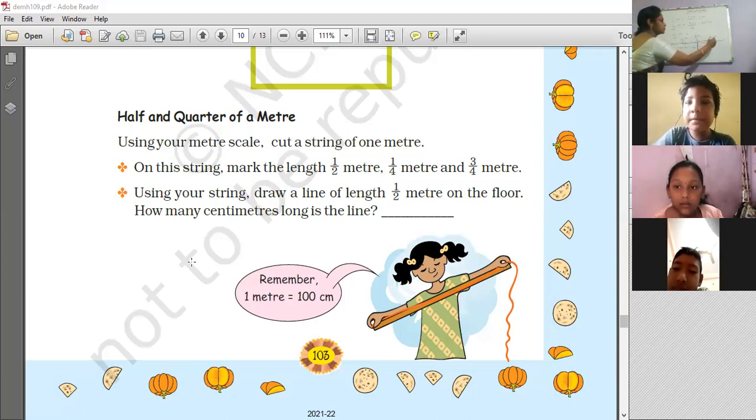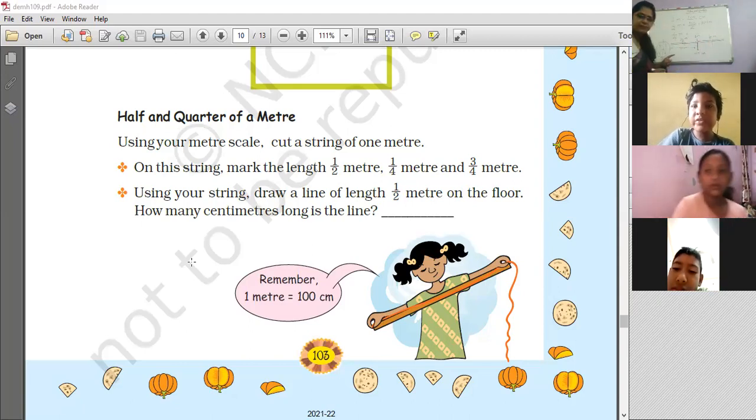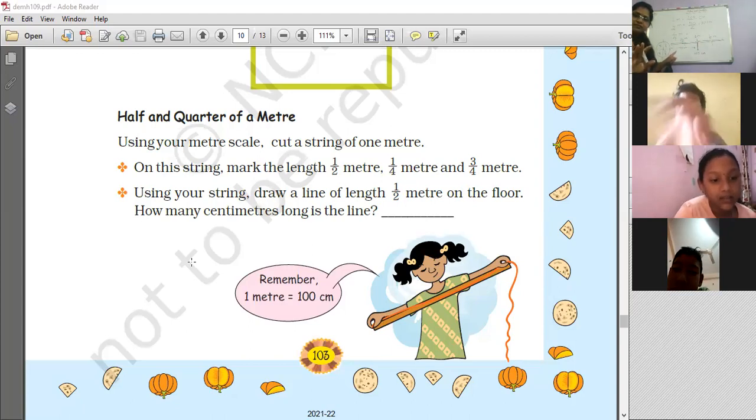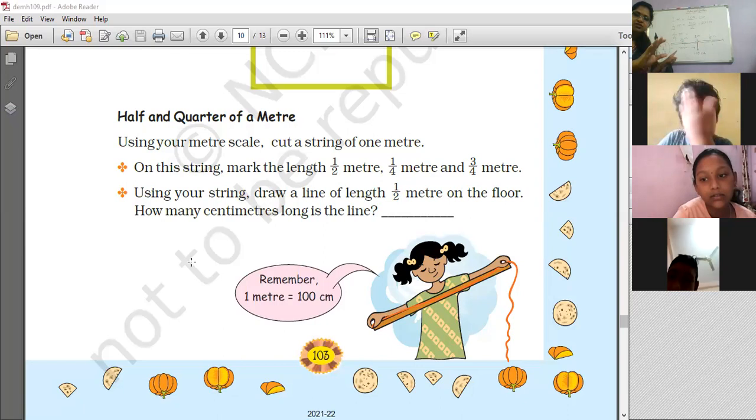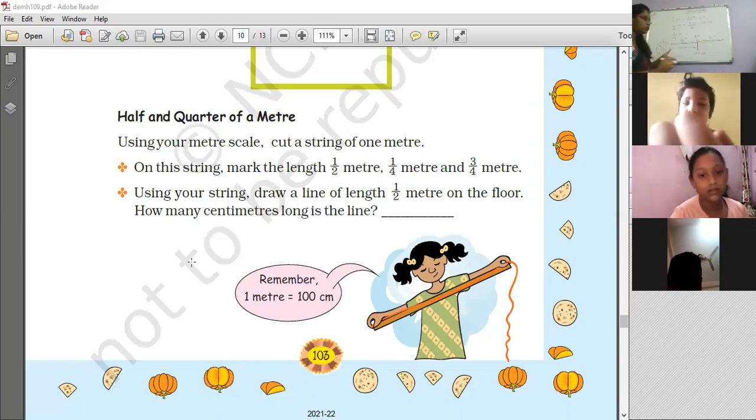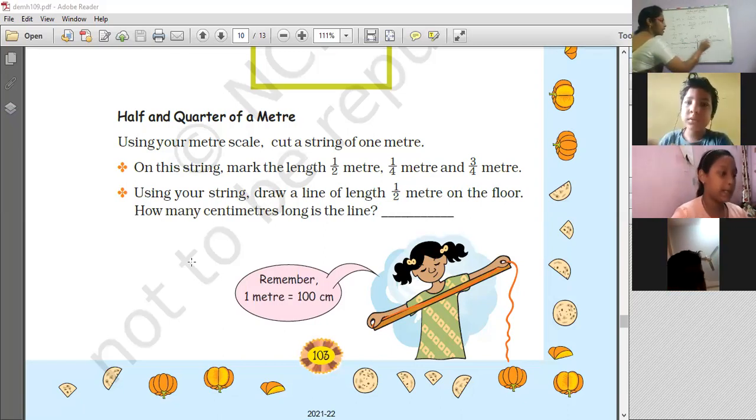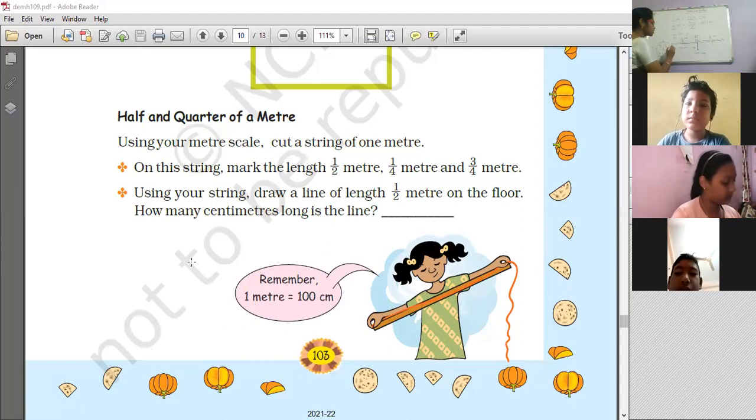25, ma'am. No, I don't want any numbers. Listen, children. I am asking you, if one line is divided into 4 equal parts, what is the fraction of this part?